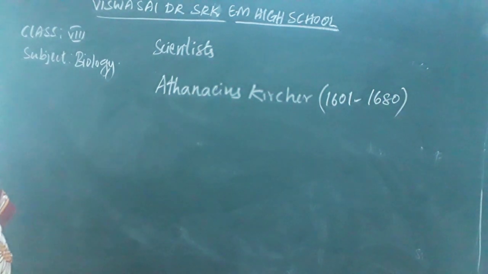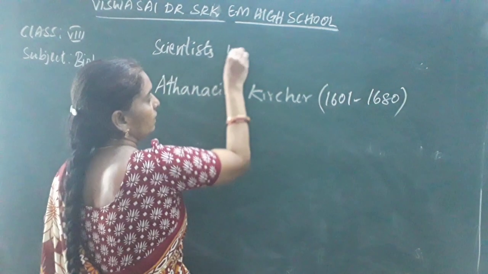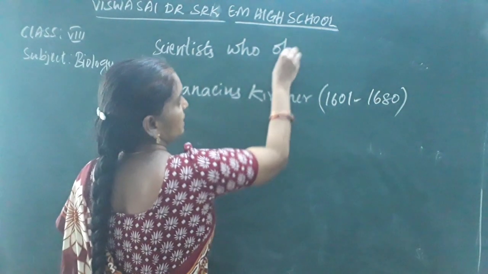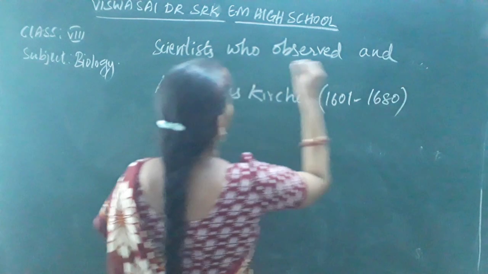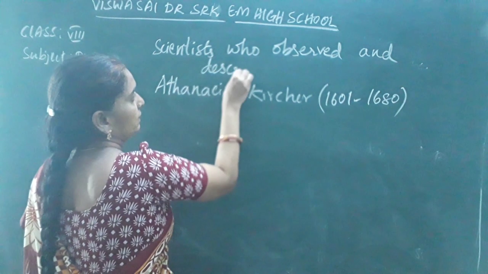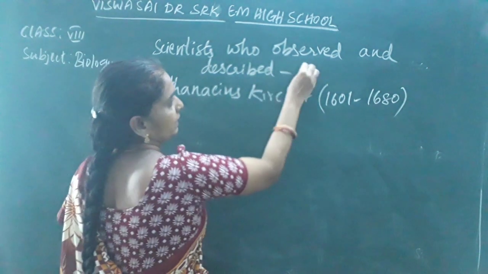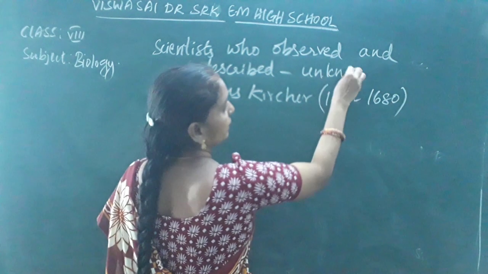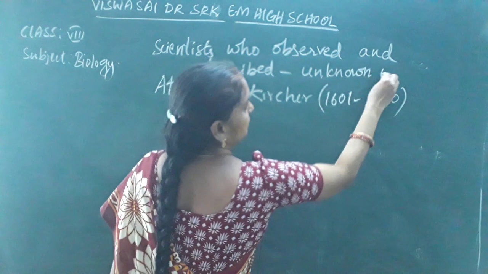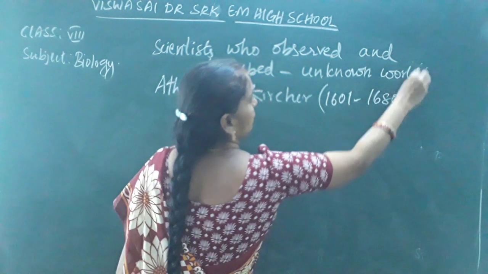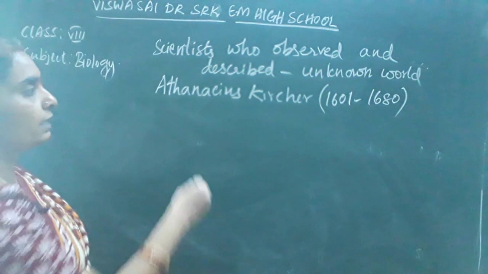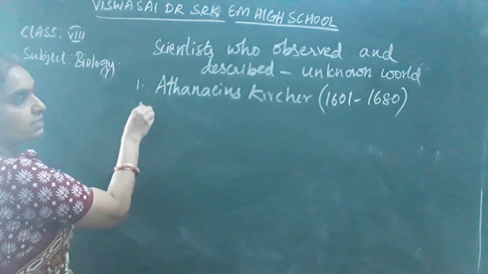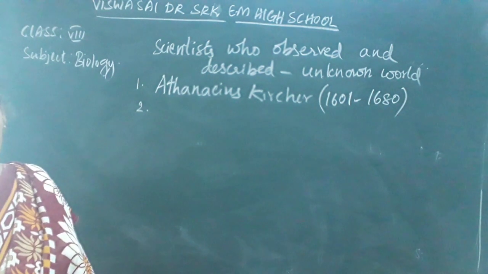They are the scientists who observed and described the unknown world. He was Athanasius Kircher, whose life period was between 1601 to 1680.